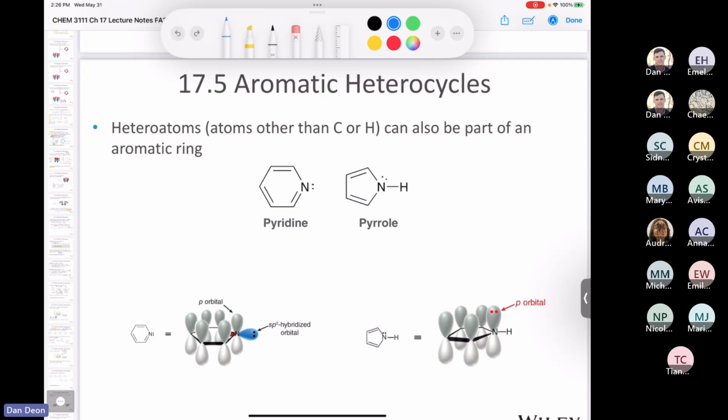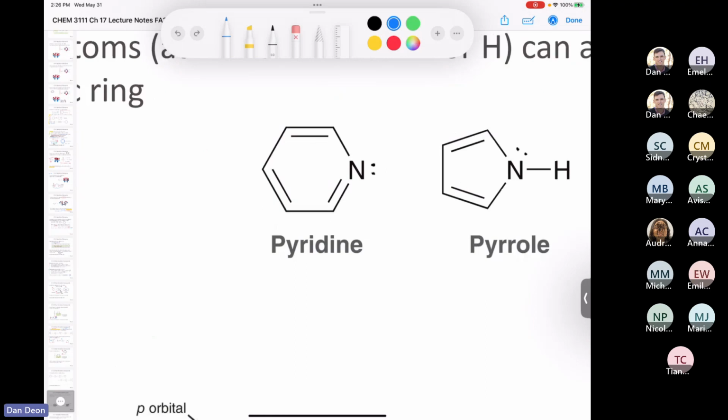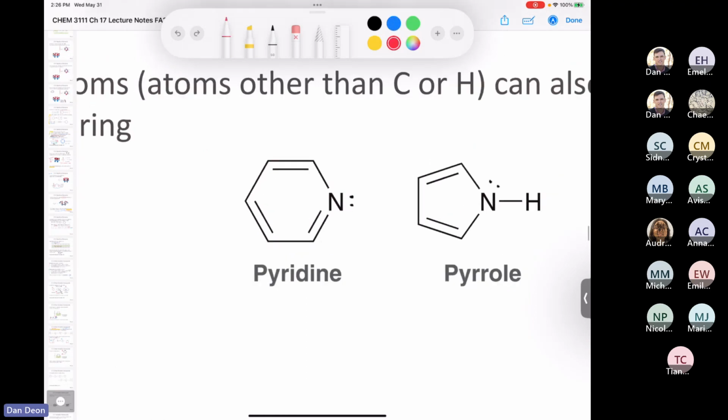So if we take a look at these two molecules, let's start by looking at pyridine. And I'm going to go over the number of regions of electron density on this nitrogen. If you remember, a lone pair is considered a region of electron density. A single bond is considered a region of electron density. And then a pi bond is considered a region of electron density. And so that means that the hybridization of this nitrogen is sp2.